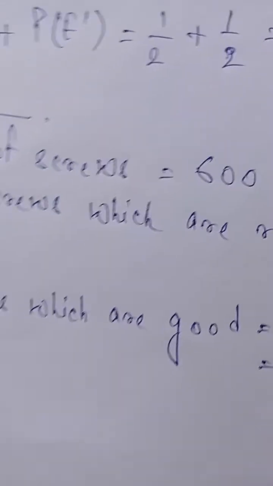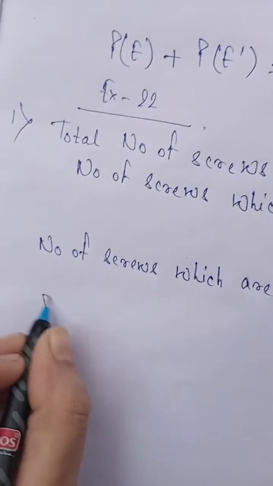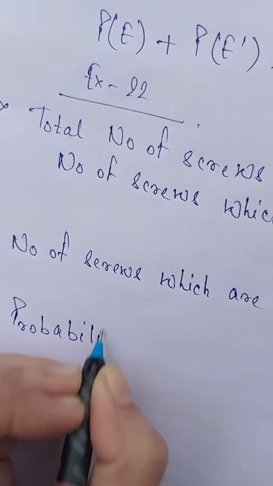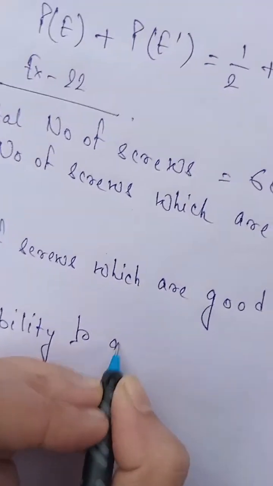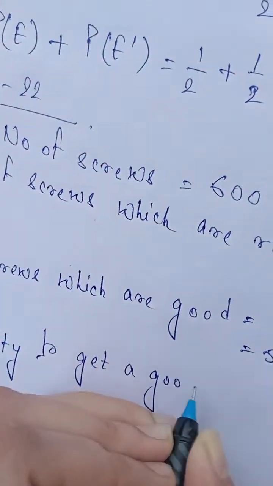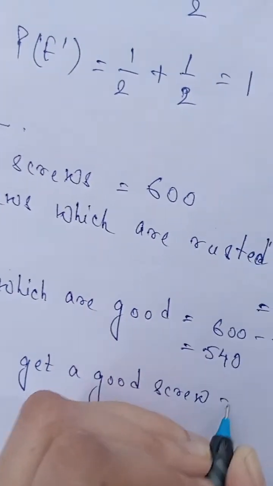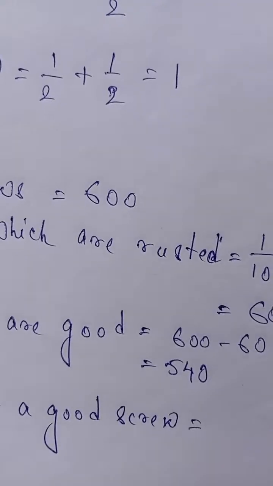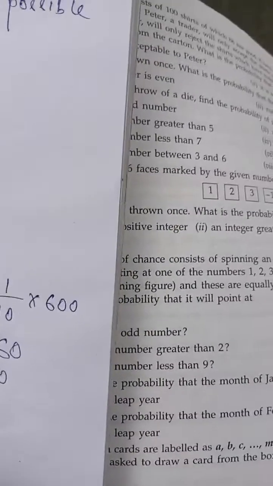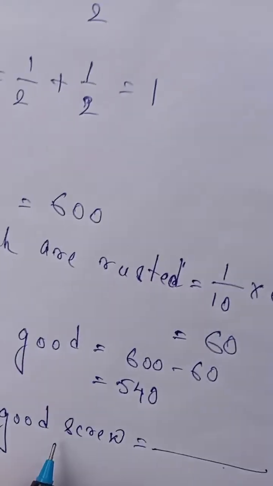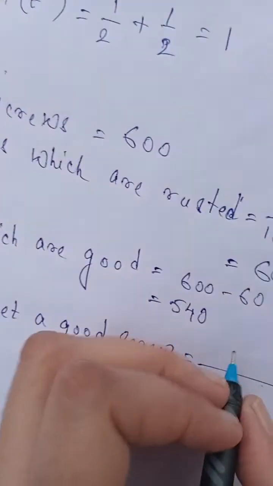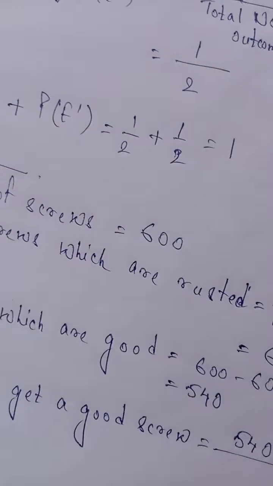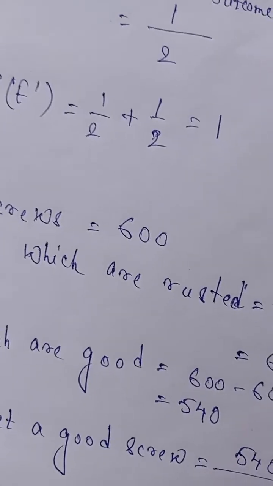So the probability to get a good screw is equal to, we have to apply the formula again: the number of favorable outcomes, that is, how many screws are good? 540 screws are good, out of the total number of possible outcomes.